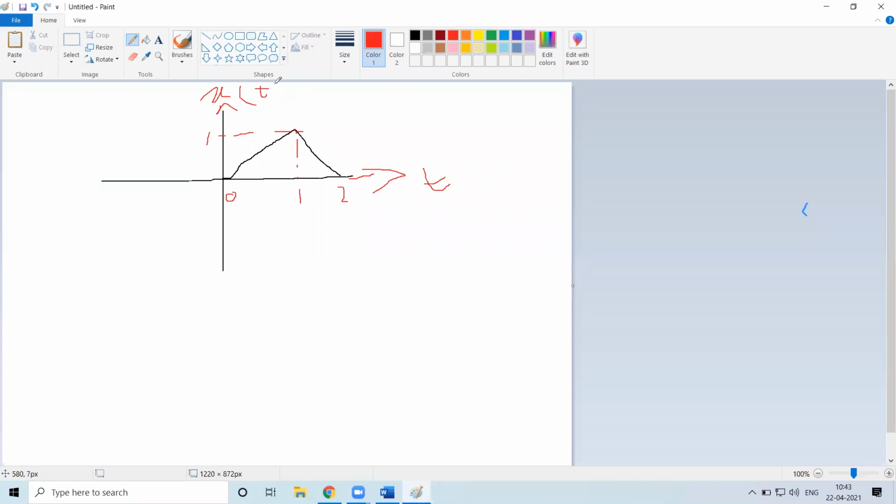So this is an example of a signal represented in its waveform.